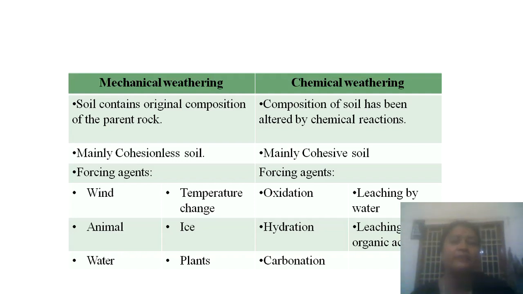And regarding the chemical weathering, oxidation process will be taking place, giving rise to the clay type of soil, and hydration, carbonation, that is the addition of carbon, and leaching by water. So whenever there is a force of water on a particular rock surface for a long time, this leads to the leaching, and bigger rocks are disintegrated into the smaller particles. So this is the leaching by water, and even by organic acids also the leaching process will be taking place. So this is regarding the weathering of soil.